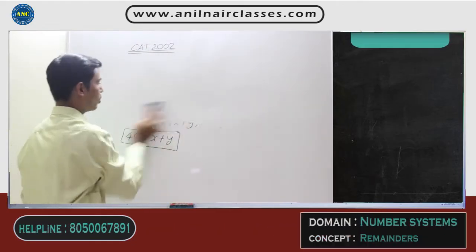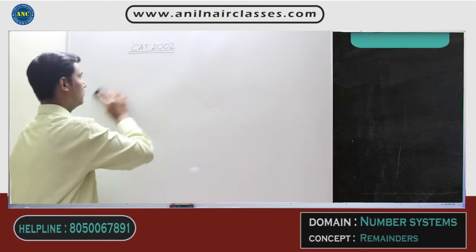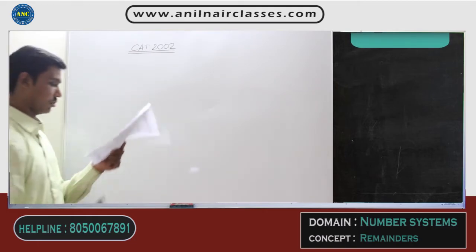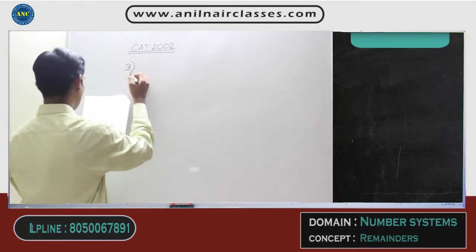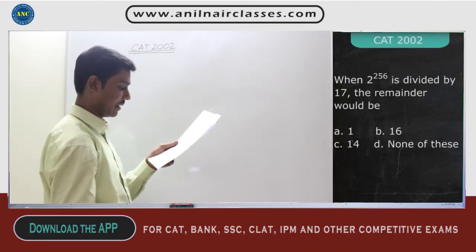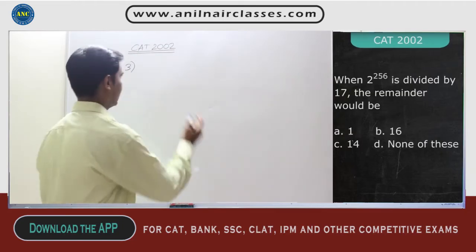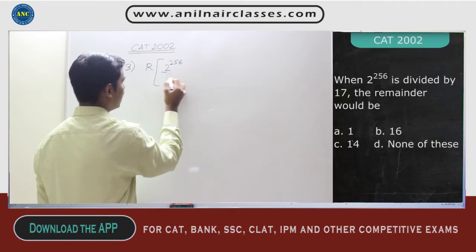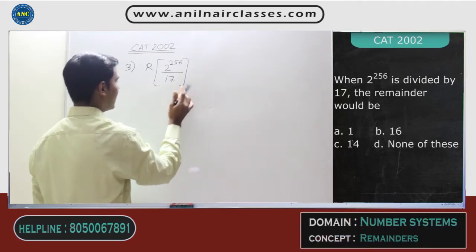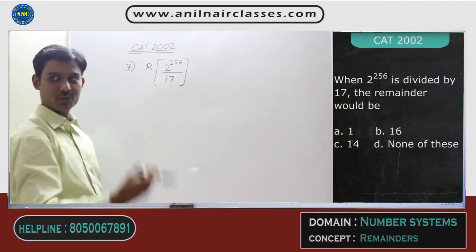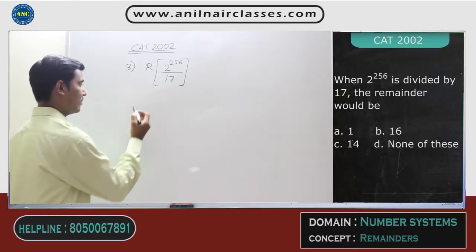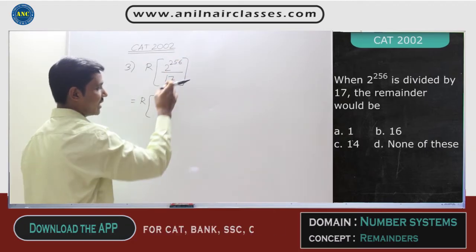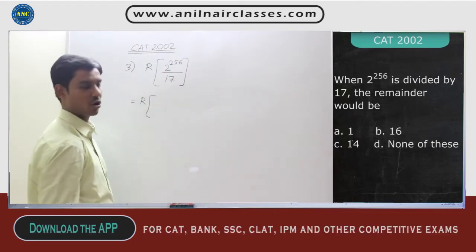Now, let us solve two questions in remainders, which were asked in CAT 2002. Please see this question. When 2 power 256 is divided by 17, what is the remainder? There are multiple ways of solving this question. If I apply the negative remainder concept, I can write 2 power something which, when divided by 17, gives the remainder as plus or minus 1.